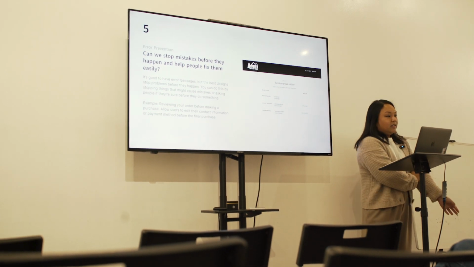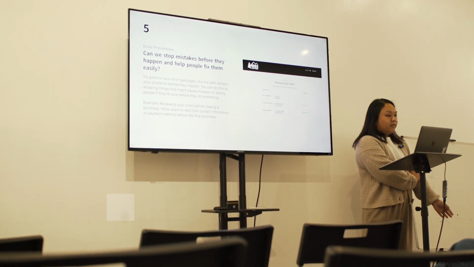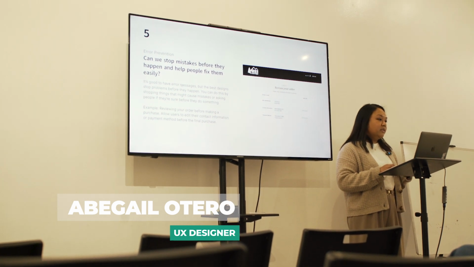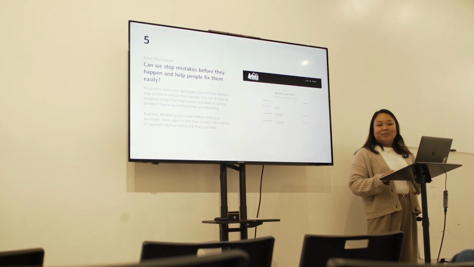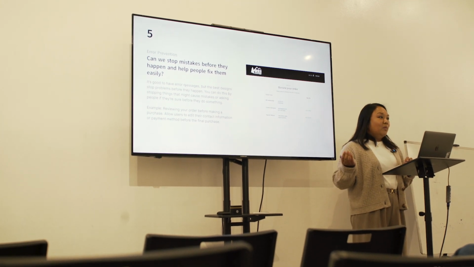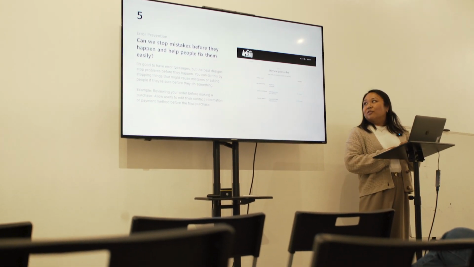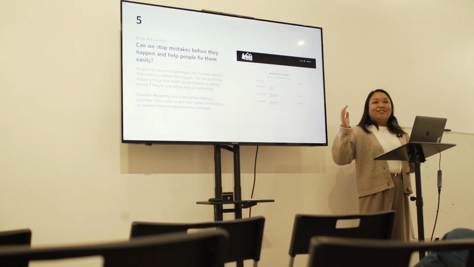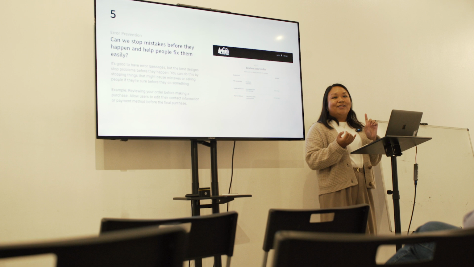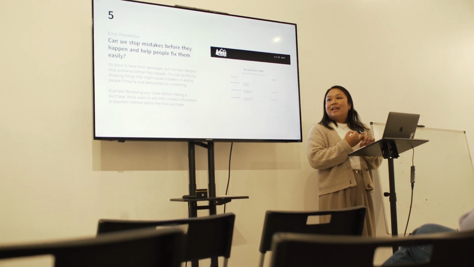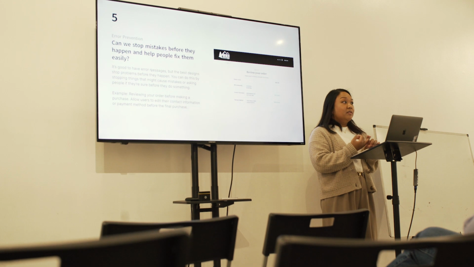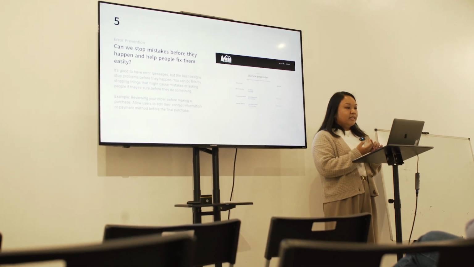Okay, so the fifth principle is error prevention. Can we stop mistakes before they happen and help people fix them easily? The easiest one to remember is when you're checking out. I know that this is super tiny, but when you are ordering something from Amazon or online, you usually have a, hey, let me check to make sure I have the right size, I have the right quantity before I actually purchase. So does your app or website have the ability to do this before a user completes an action?